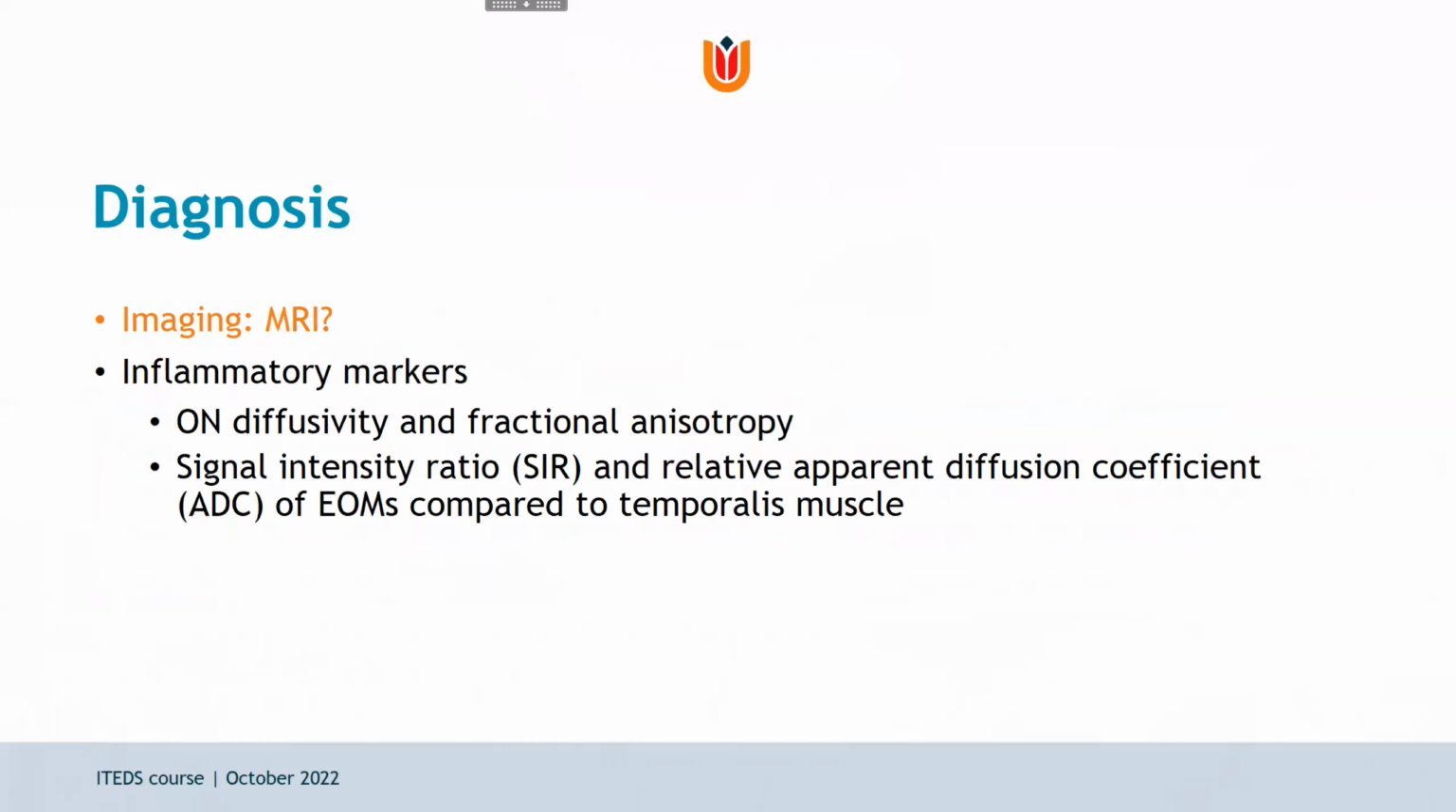MRI, as I said, allows for evaluation of inflammation. And in DON, it's been shown that optic nerve diffusivity and fractional anisotropy might play a role in the diagnosis, might have some value. And recently, we also studied the signal intensity ratio and relative apparent diffusion coefficient of the EOMs compared to the temporalis muscle.